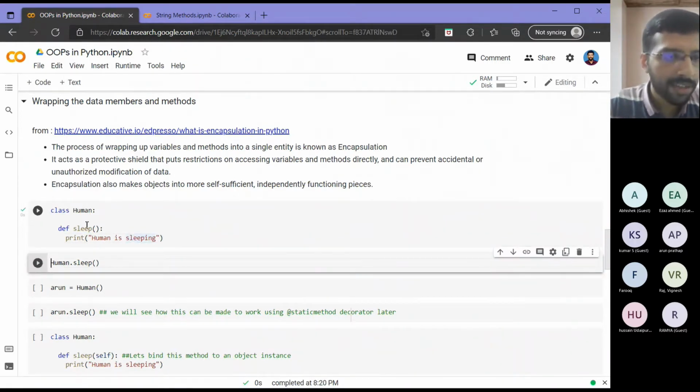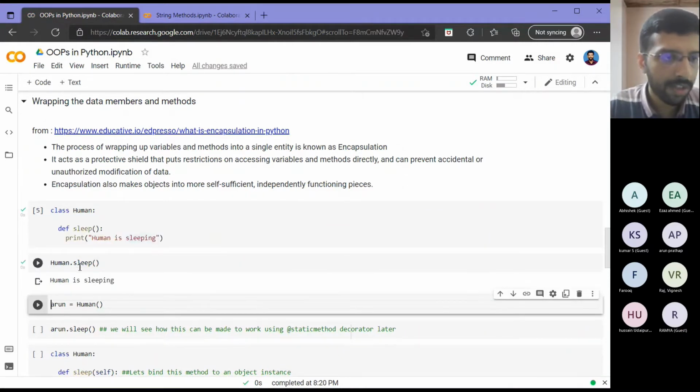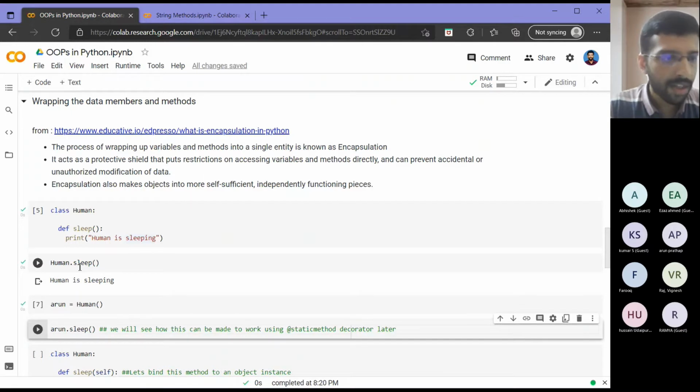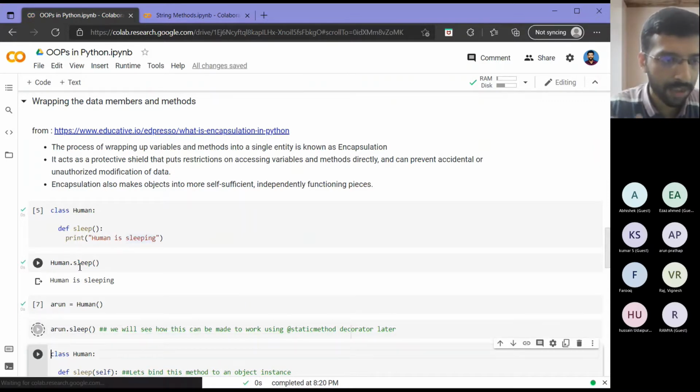Then I have a class human, my class name. I will try to directly call human.sleep, right? So I got human is sleeping. Then like in the previous example, I tried to create an object of class human, right? So then an object is created. As per my logic, human is a blueprint, Arun is my object. So if human can sleep, then Arun can also sleep, since he is a human. So I will try to invoke the sleep method with the Arun object.